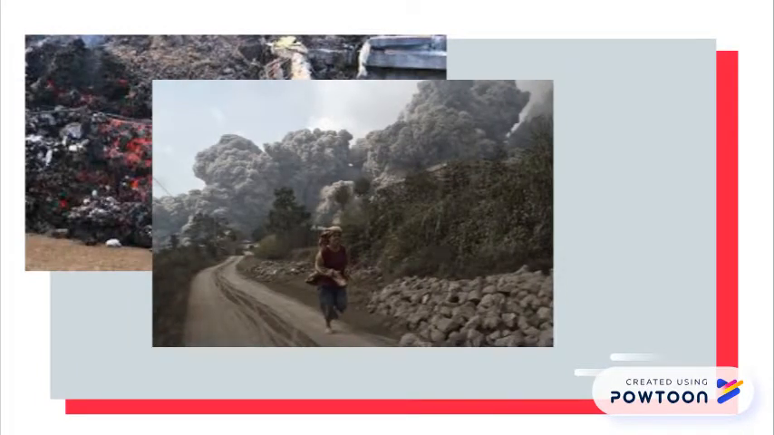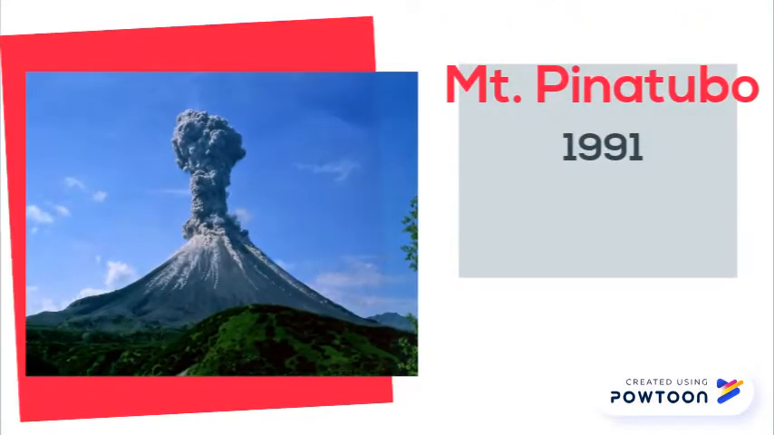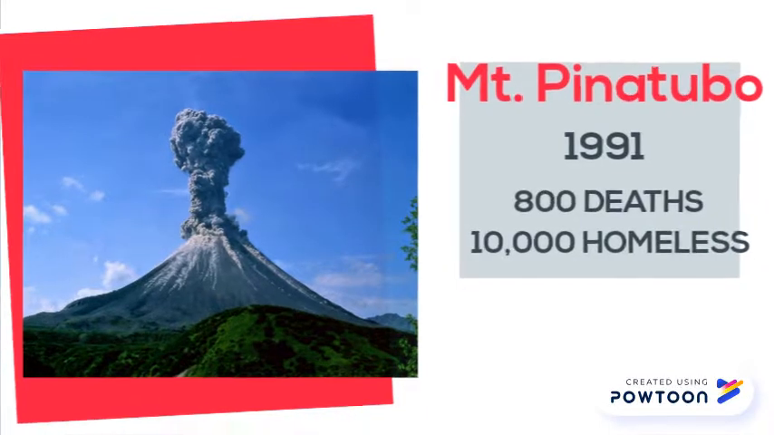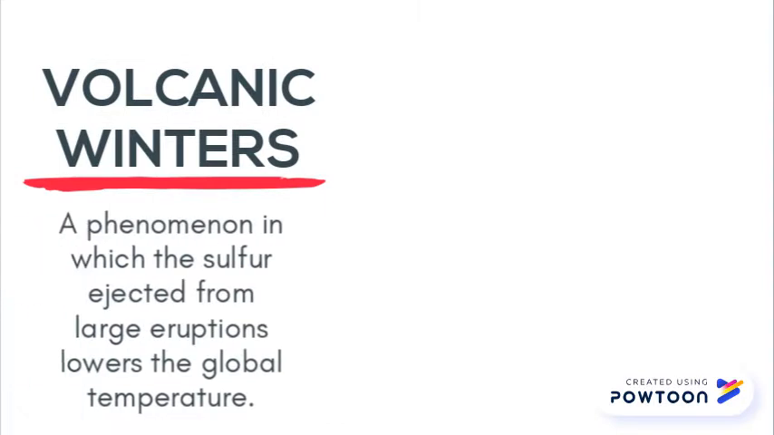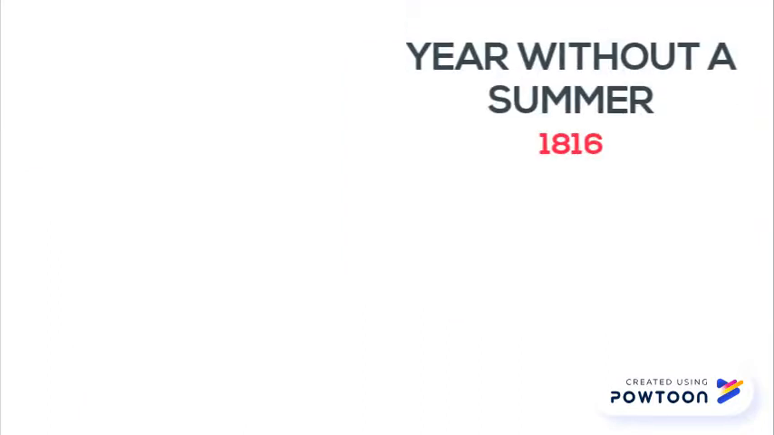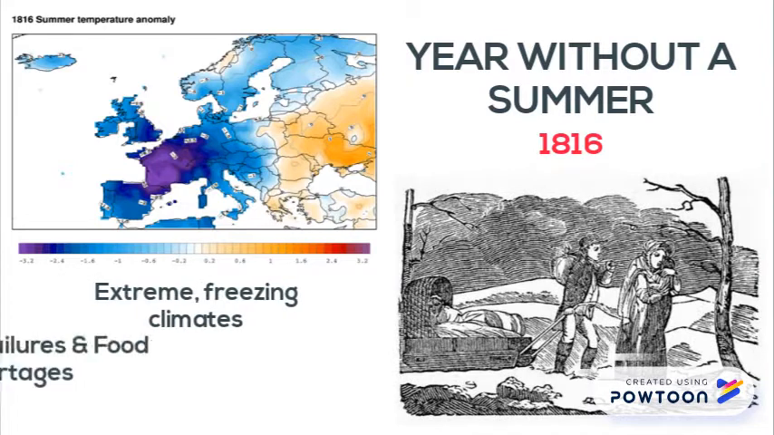For example, after the 1991 eruption of Mount Pinatubo, 800 people were killed and 10,000 were left homeless. However, volcanic eruptions can also affect humanity in terms of volcanic winters, a phenomenon in which the sulfur ejected from large eruptions lowers the global temperature. This can cause famines such as the disastrous year without a summer, which included extreme weather and many harvest failures.